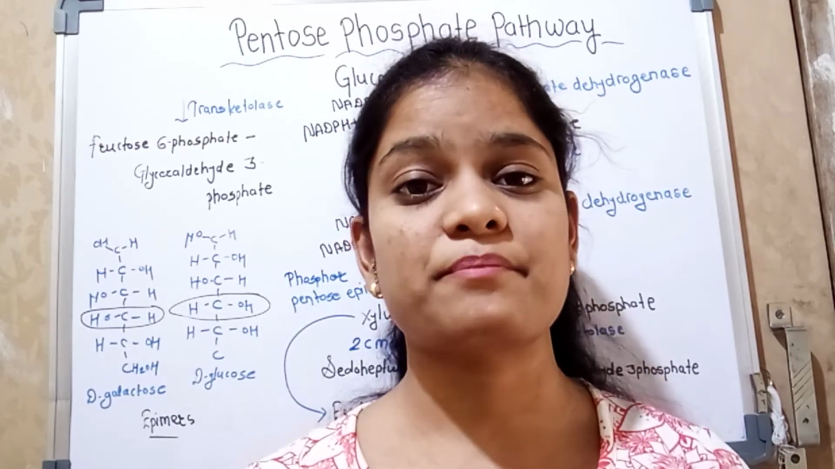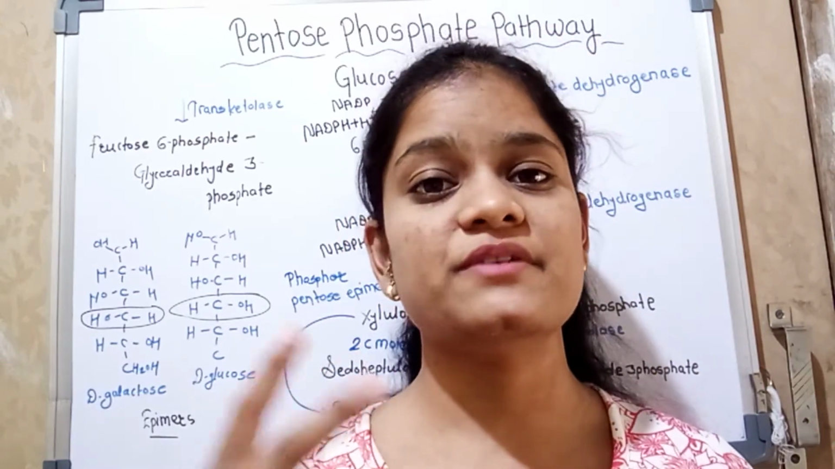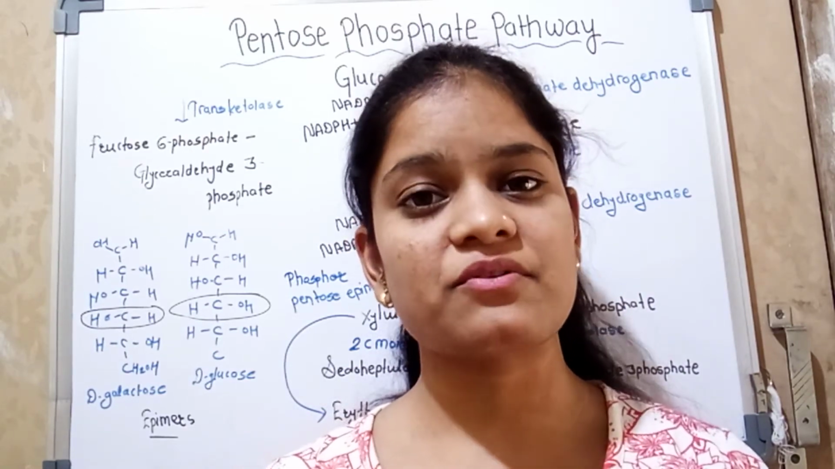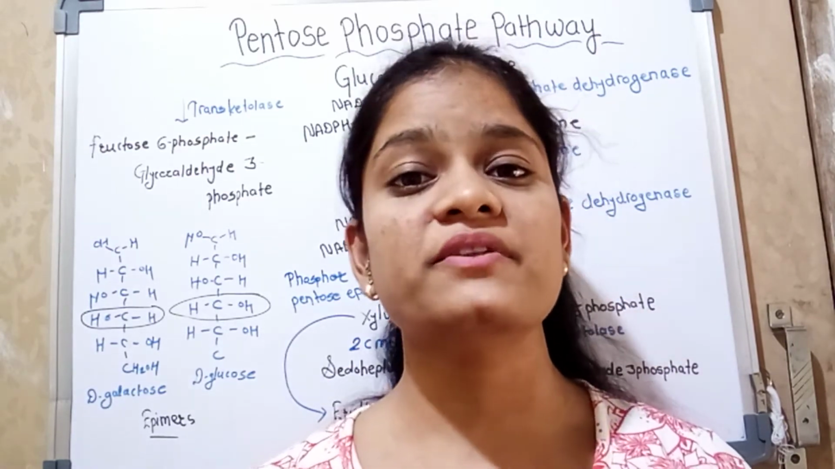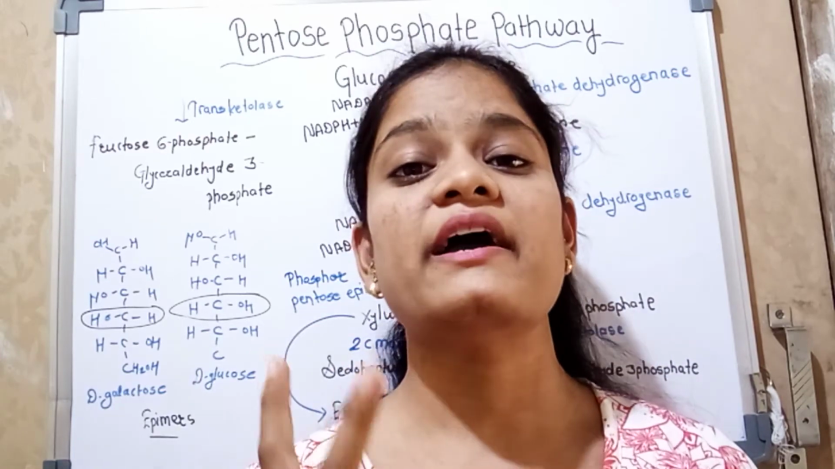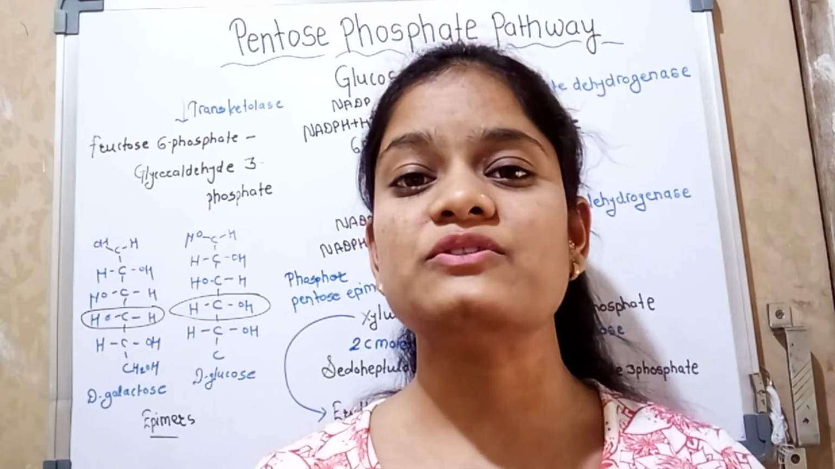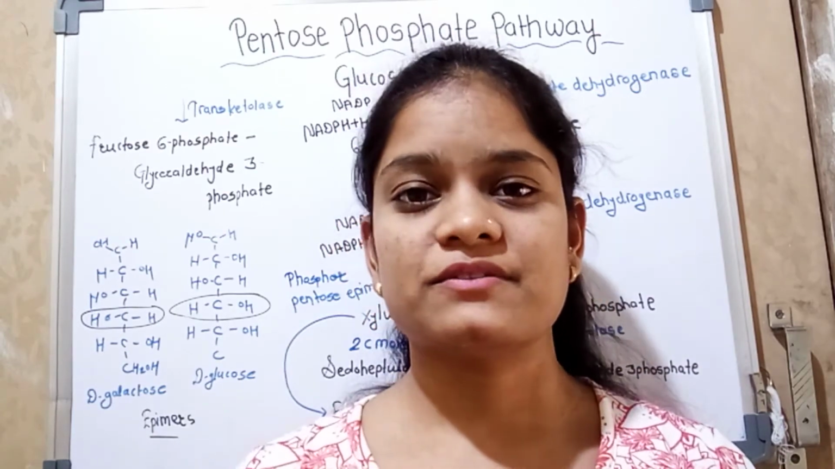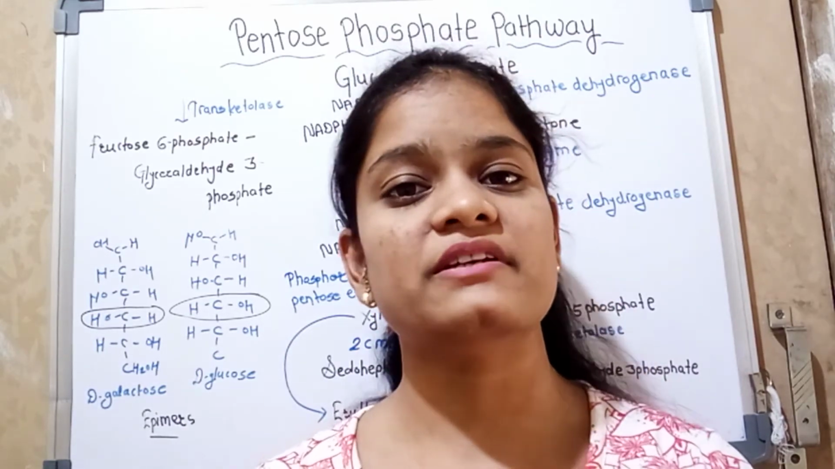Now we discuss the pathway. The pentose phosphate pathway is divided into two phases. The first is the oxidation phase and the second is the non-oxidation phase. In the oxidation phase the glucose molecule becomes oxidized and two NADPH plus H plus molecules are formed, and the important thing is that it is not reversible. The second is the non-oxidation phase, which is a reversible process, and there is no formation of any reducing agent.